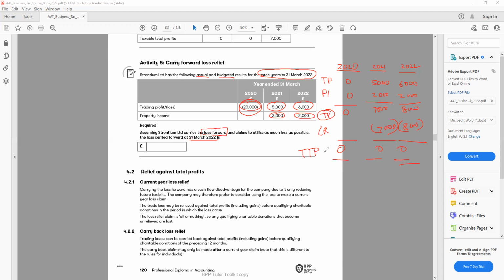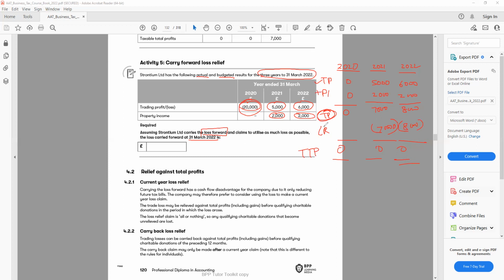When we do the carry forward, remember that we offset from the total profit, and the total profit means the trading profit plus the property income and any other income. All the profit will be added, and the carried forward loss will be taken only from the total profit.